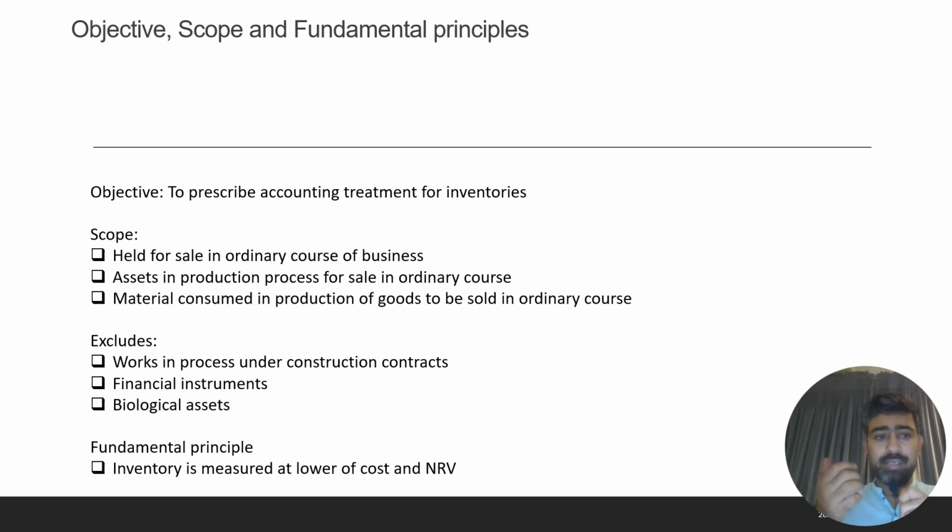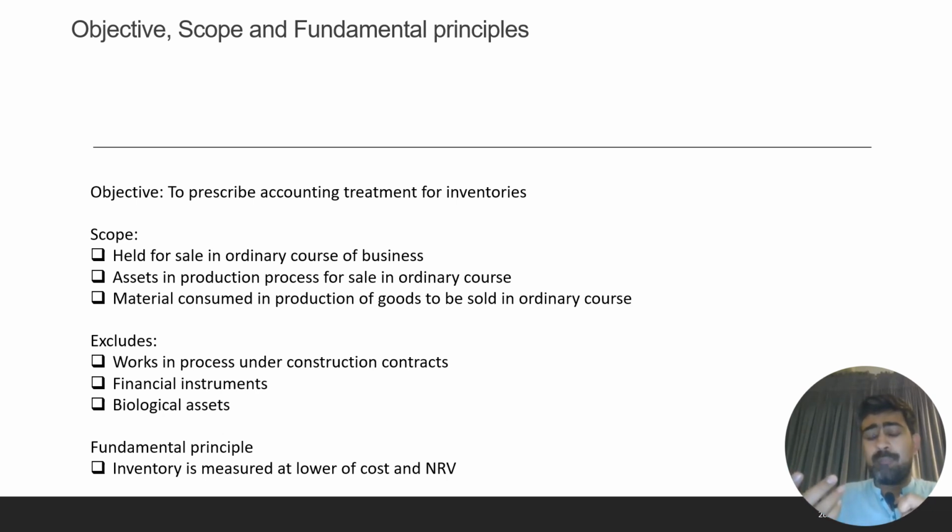Well, basically, IAS 2 covers items which are held for sale in the ordinary course of the business, which means, for example, if it is a manufacturing concern, the items which the entity has produced for selling to the market, for example, pharmaceutical products it manufactures.